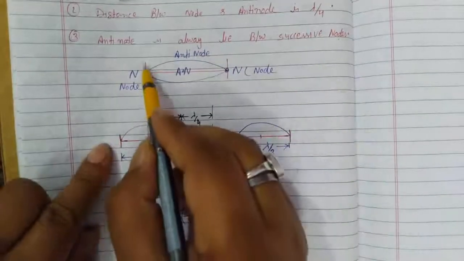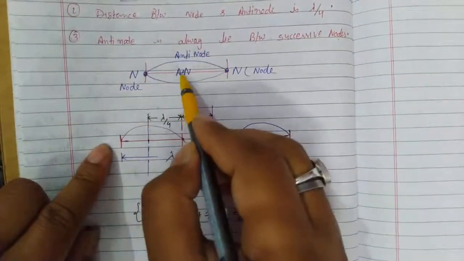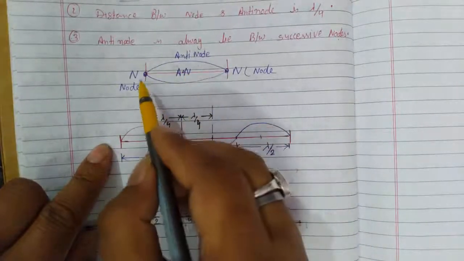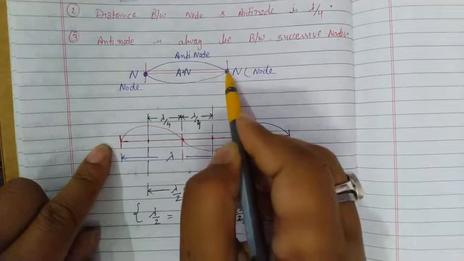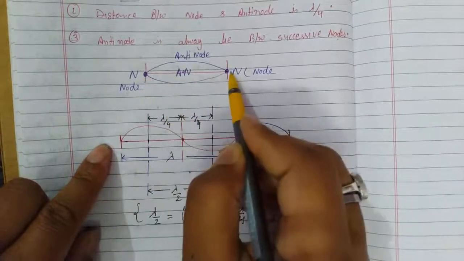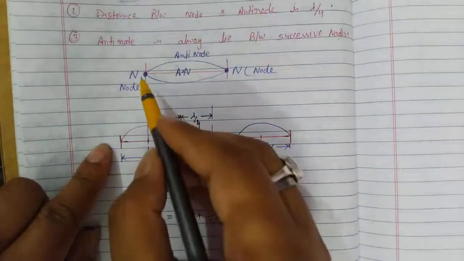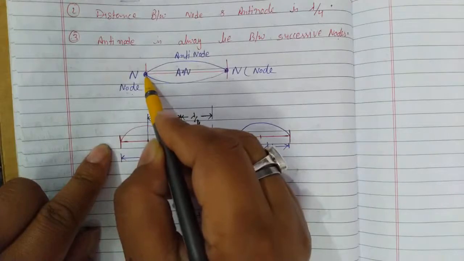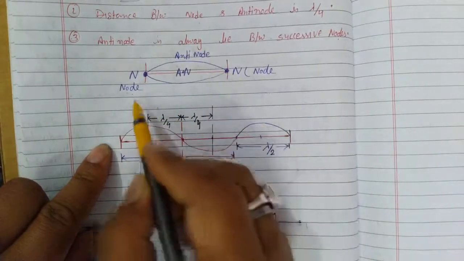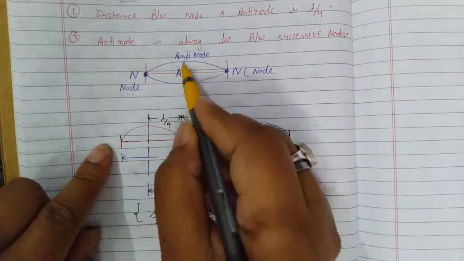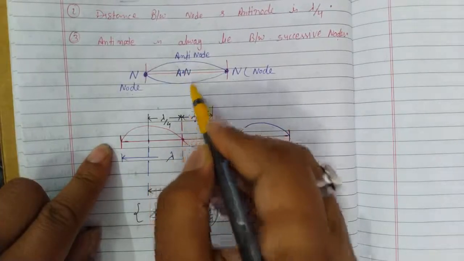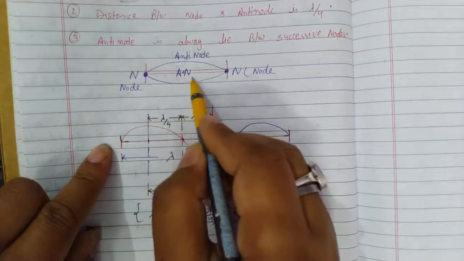Now this is a string. By creating a disturbance at the middle, we observe that at the two ends where it is bound or tight, there should be nodes, and where the maximum displacement occurs in the string, which is the middle point, this point is called an antinode.